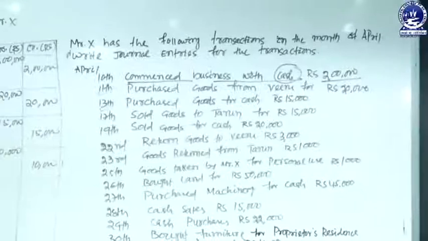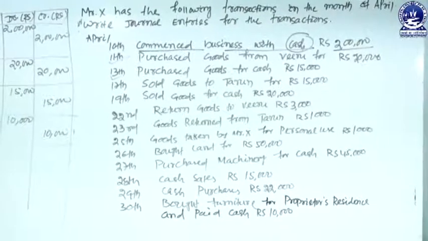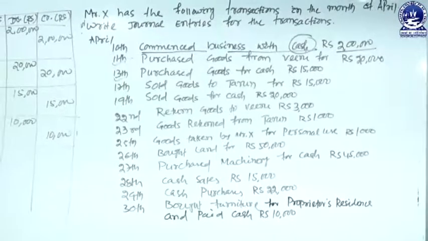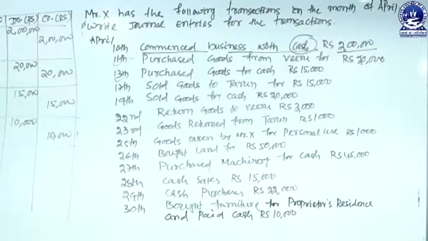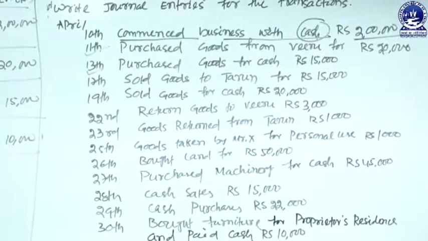Then the next is on 19th April, sold goods for cash. So here the amount comes into the business and it is a cash transaction. So when sale of goods takes place in the form of cash, cash comes into the business and cash is coming under a real account, debit what comes in.